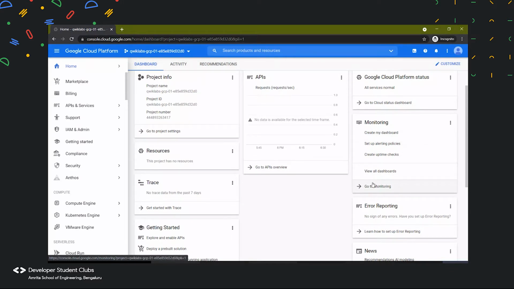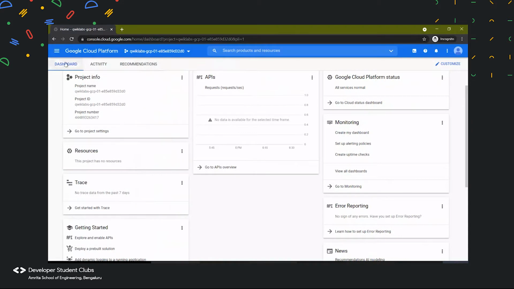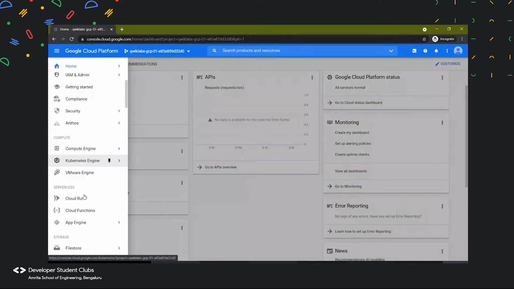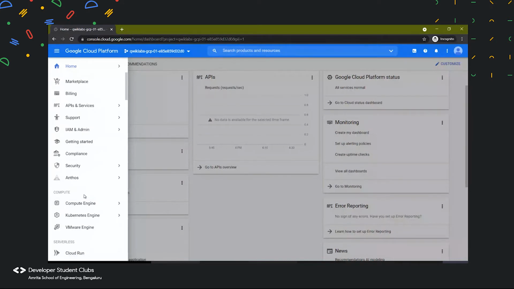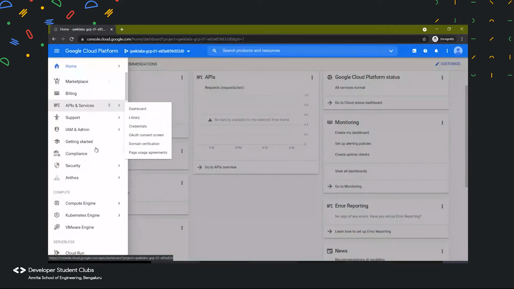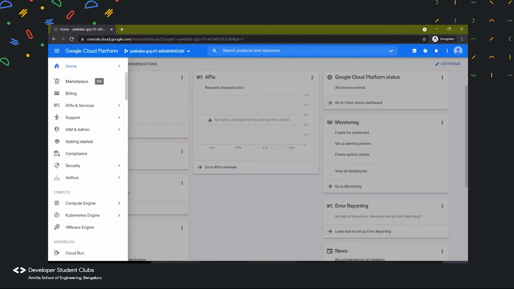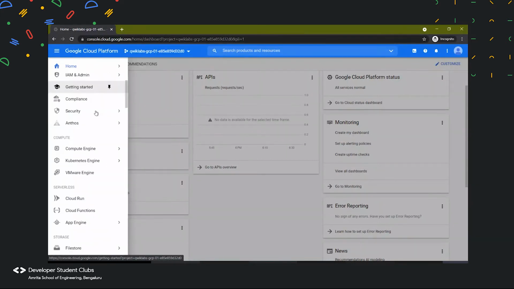And then we have the navigation bar. If you're not able to see the navigation bar, you can click over here and it will open the navigation menu. And here all the sections will be present. Whatever the features are, all the features that are available in Google Cloud Platform will be available over here. Let's say you're using a particular feature a lot, then you can just pin it using this button.